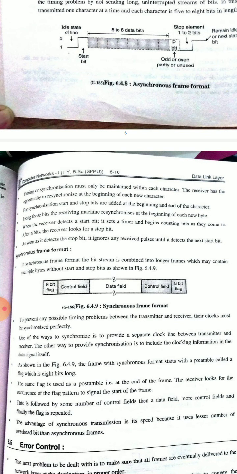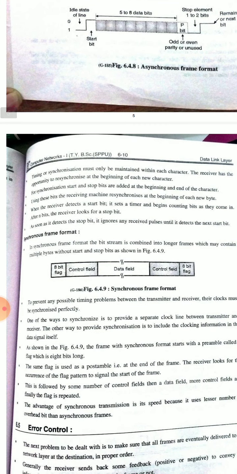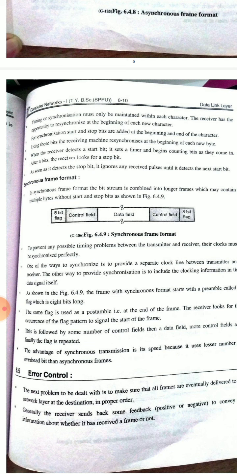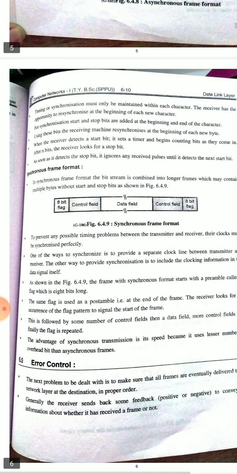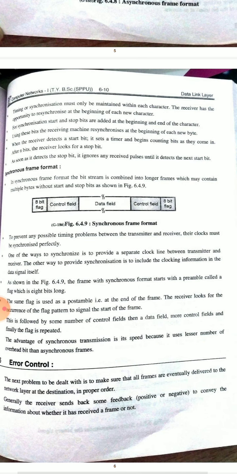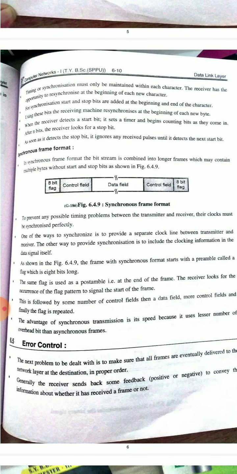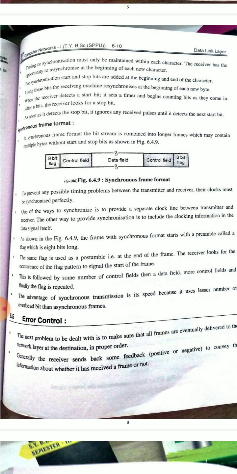For asynchronous transmission, start and stop bits are added at the beginning and end of the character. Using these bits, the receiving machine resynchronizes at the beginning of each new byte. When the receiver detects a start bit, it sets a timer and begins counting bits as they come in. After n bits, the receiver looks for the stop bit. As soon as it detects the stop bit, it ignores any received pulses until it detects the next start bit.